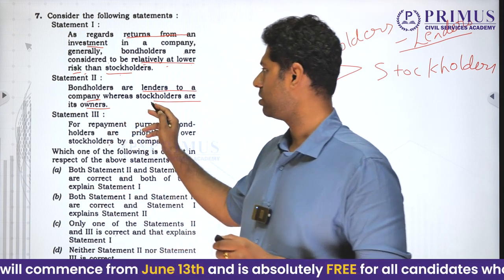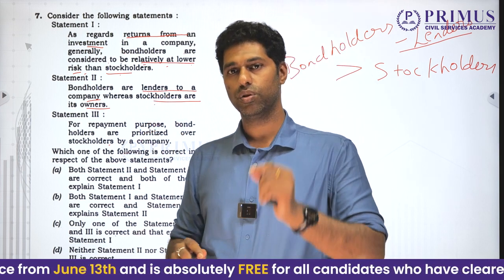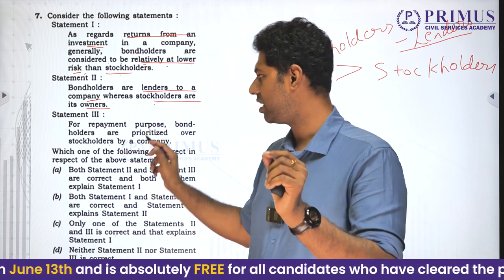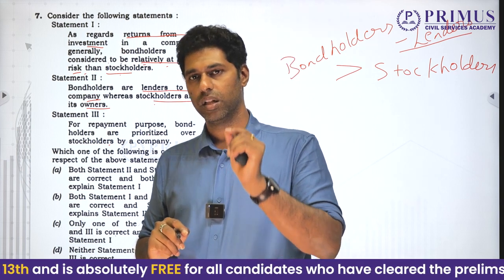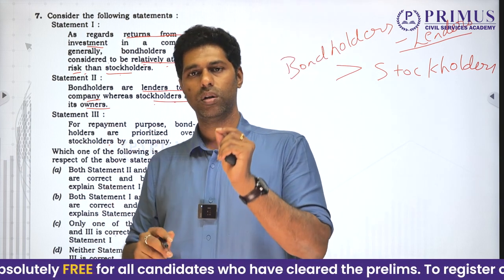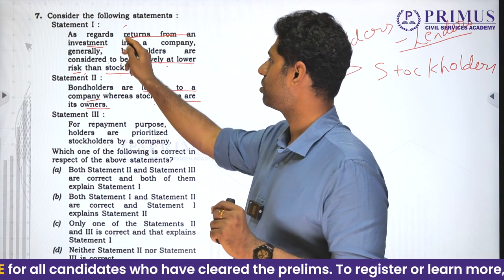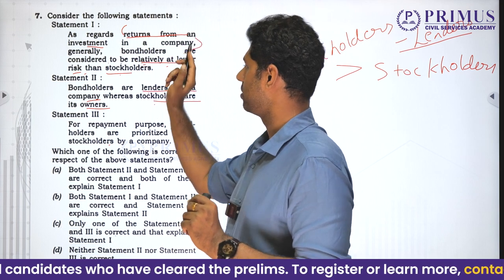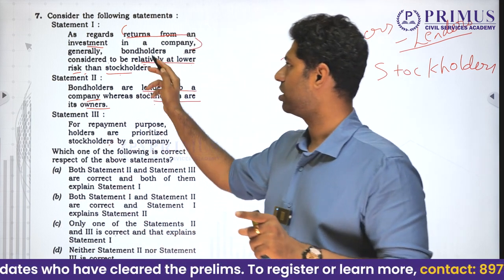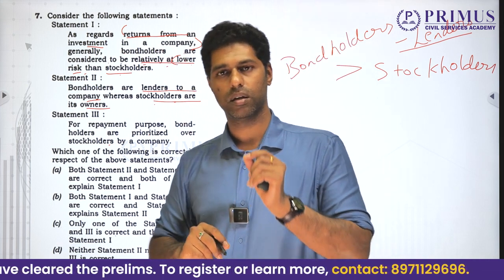That is why statement 2 is critical, because they are telling us bondholders are the lenders. So they will always get that first entitlement for repayment, and stockholders are its owners. Owners will always get the leftover amount. And see, even with regards to returns from an investment in a company, the question is speaking on two lines: one, relatively lower risk, and returns from investment from a company.